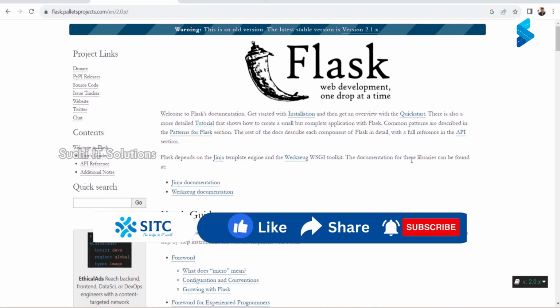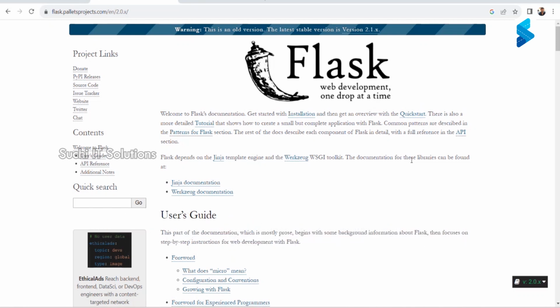Today we will look at what Flask is and how we install Flask. How do you set up a virtual environment? How do you write a basic Flask application with a simple response and adding certain URLs? And how do I run a Flask development server? And how do I access this from the browser?